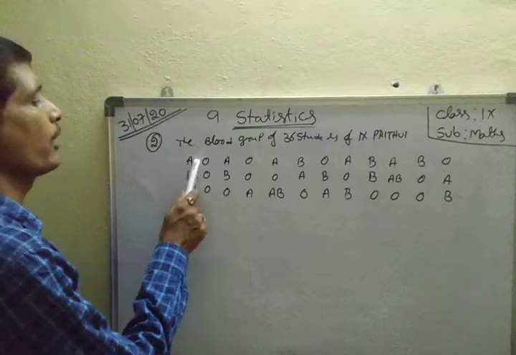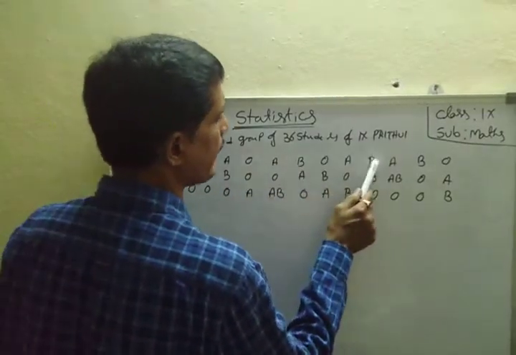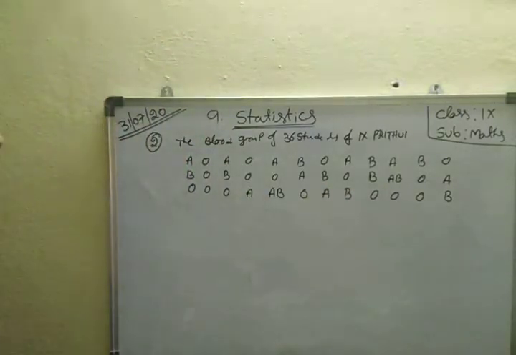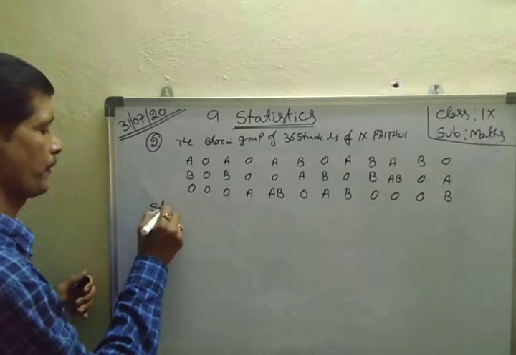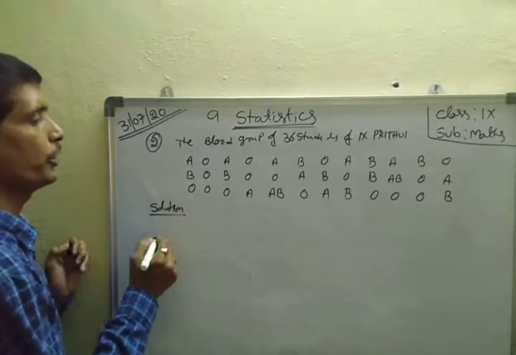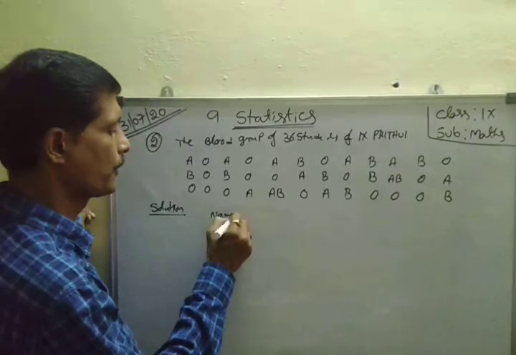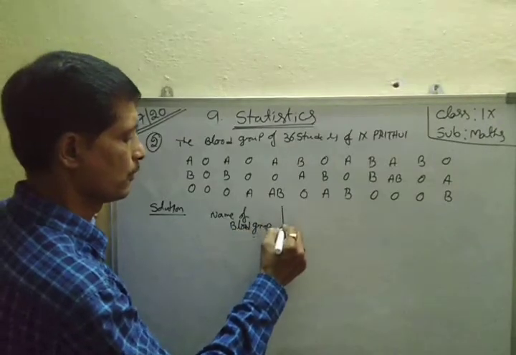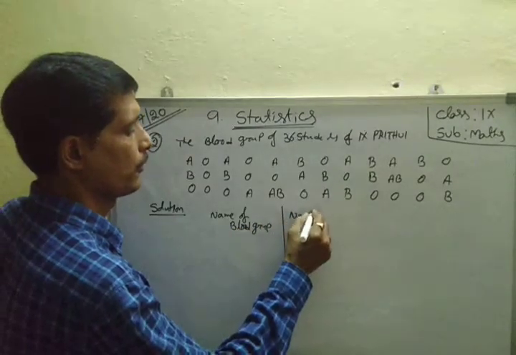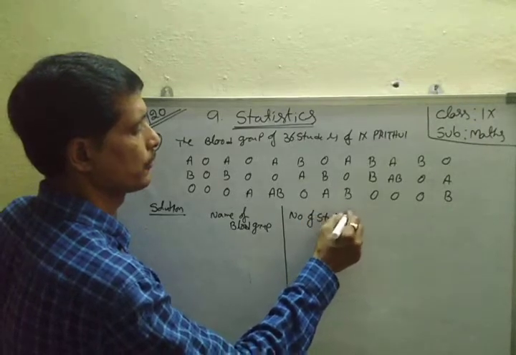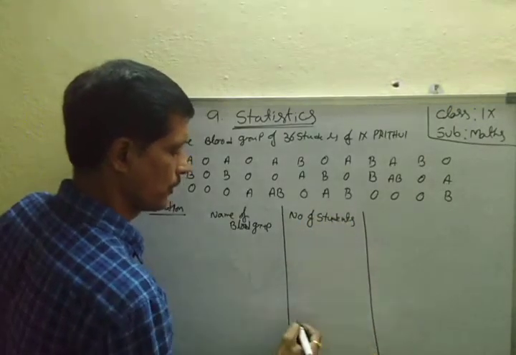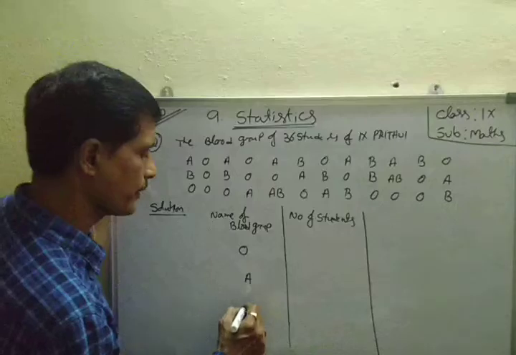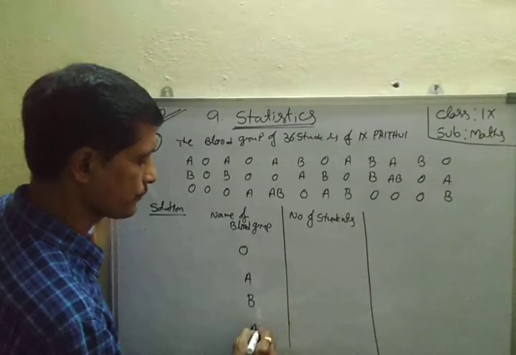Check once. Here 1, 2, 3, 4, 5, 6, 7, 8, 9, 10, 11, 12. Here 3 rows are given. Therefore 12 into 3. Here is the solution. Name of the blood group, number of students. Here the blood groups are O, A, B, AB.